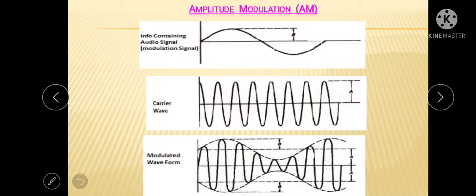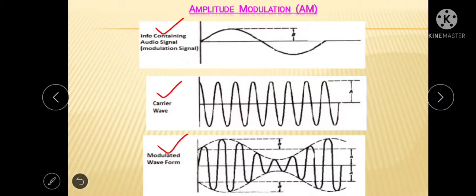Now let us discuss amplitude modulation in detail. Try to concentrate on this figure. The first figure is the information signal, or we can say the modulating signal. Secondly, this is the carrier wave or carrier signal, and third, this is the amplitude modulated signal.